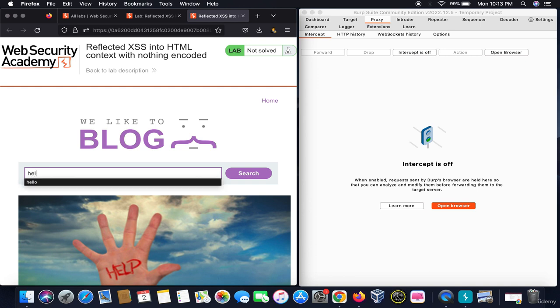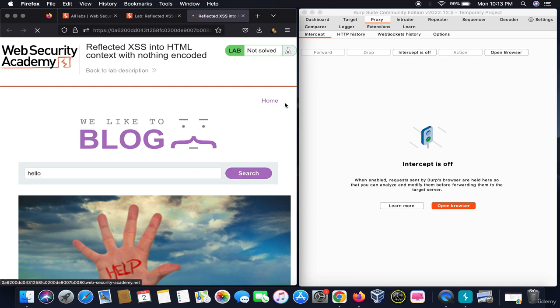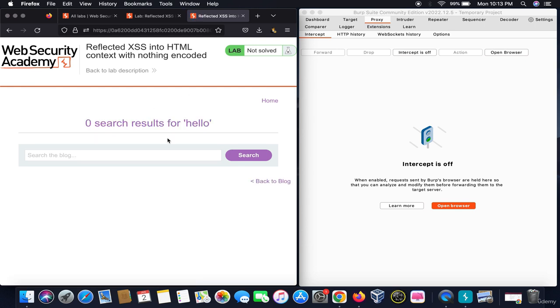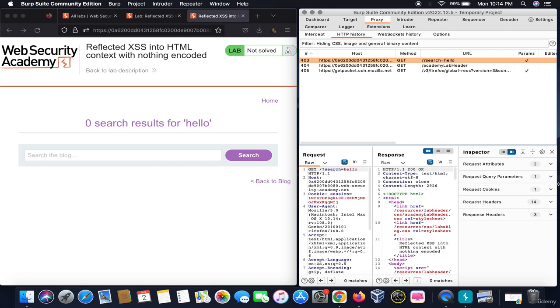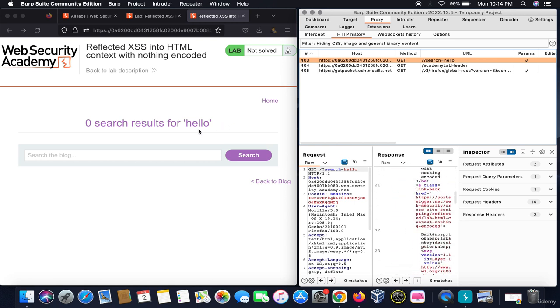Let me put something into this search box. Let's say I type in hello. My hello is reflected back to me. That means there might be a chance of reflected XSS. Going to the HTTP history, we see that when we provided hello as the string, it gives me back a response saying hello, which is prominent from here.